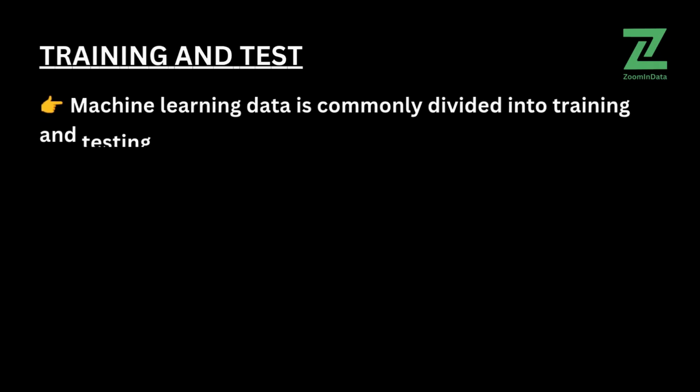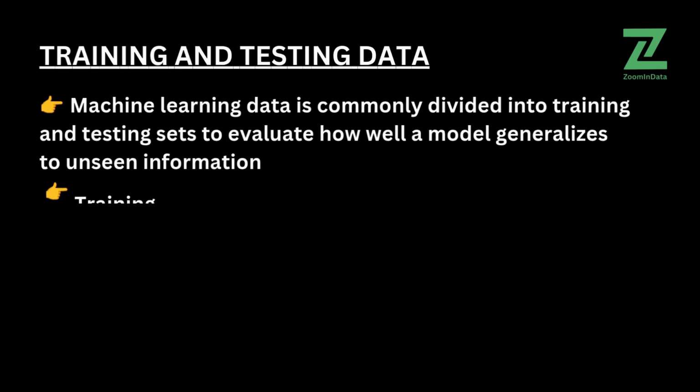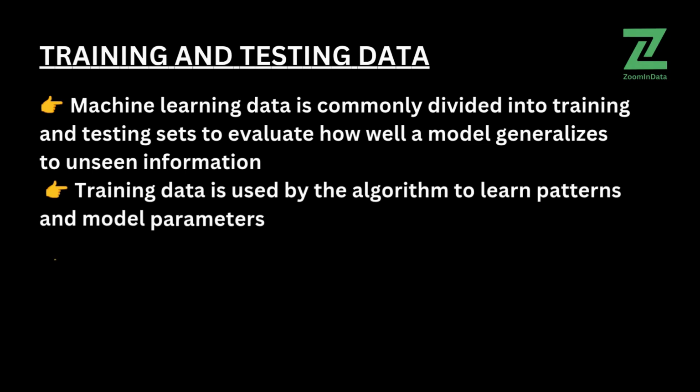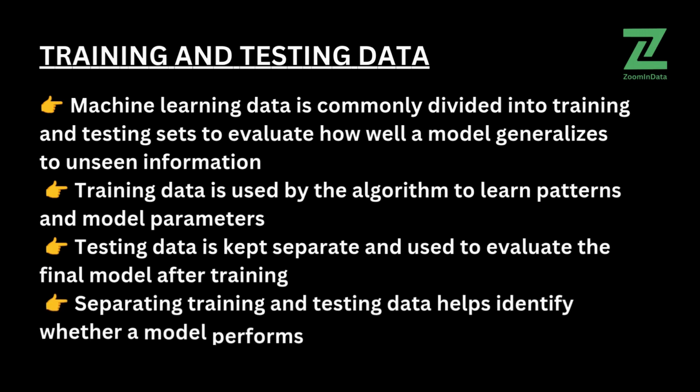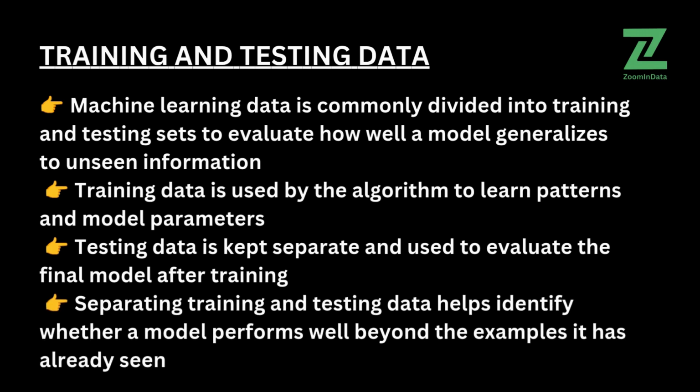Machine learning data is commonly divided into training and testing sets to evaluate how well a model generalizes to unseen information. Training data is used by the algorithm to learn patterns and model parameters. Testing data is kept separate and used to evaluate the final model after training. Separating training and testing data helps identify whether a model performs well beyond the examples it has already seen.